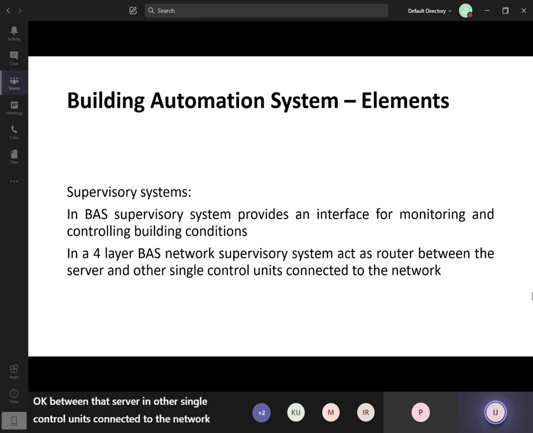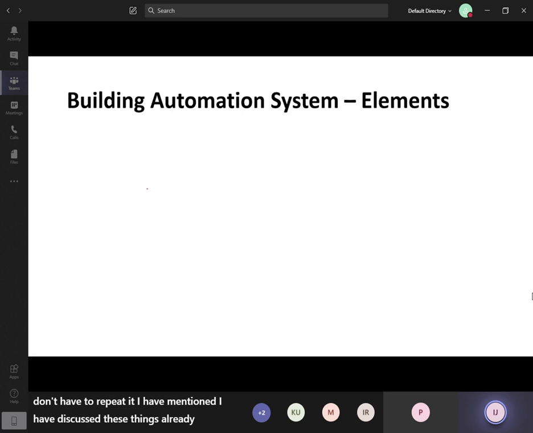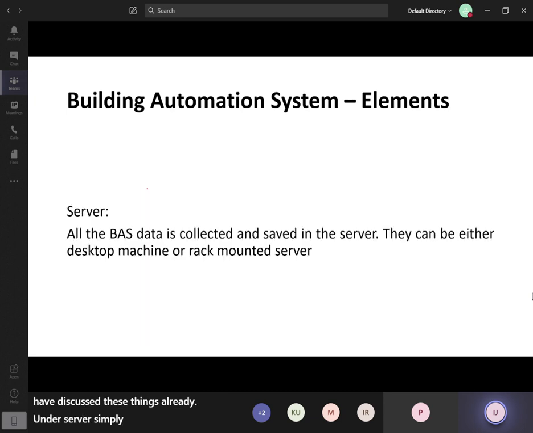So I don't have to repeat it. I have discussed these things already. And the server, simply all the BAS data, or building automation system data, is collected and saved in the server, and it can be either a desktop machine or a rack mounted server. Depending on the size of the system, you can simply use a desktop PC, or if the system is larger, you can go for a server with larger capacity.